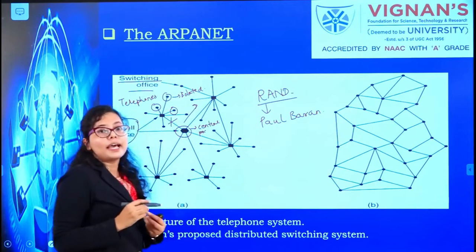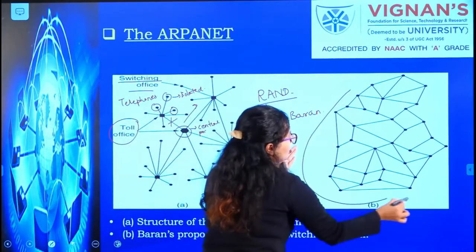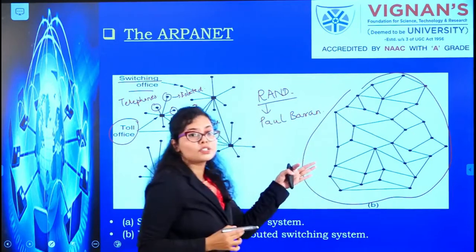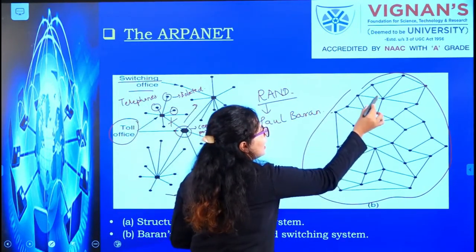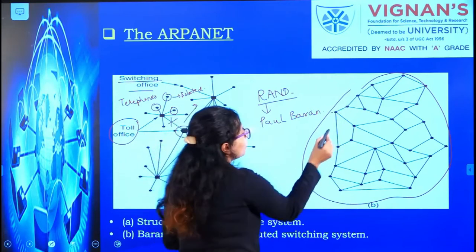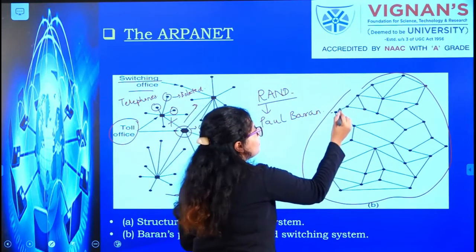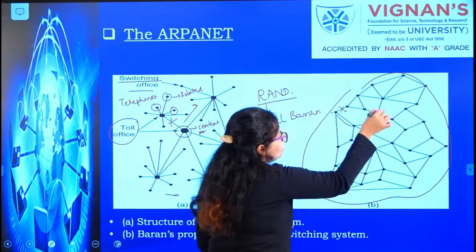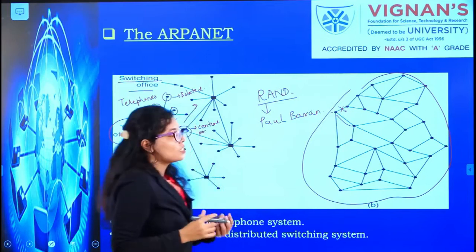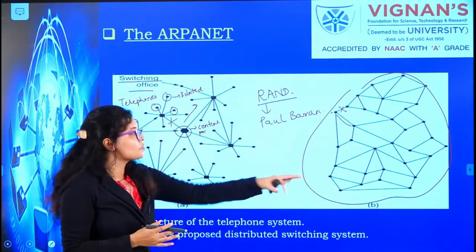So this Paul Baran, he developed this distributed communication network. As you can see from the figure, each and every point was attached to each and every point. So this kind of had a closed distributed system. Even if one of the links failed, it could send data through alternative paths. This was one of the biggest advantages of this model, this structure.